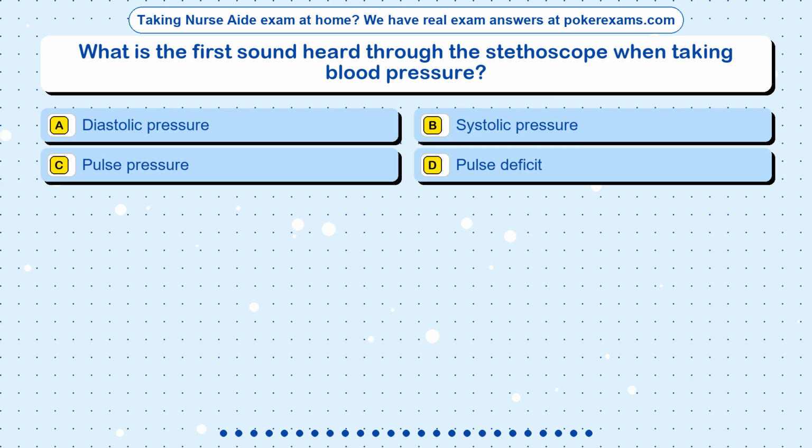Question 4. What is the first sound heard through the stethoscope when taking blood pressure? Option A. Diastolic pressure. Option B. Systolic pressure. Option C. Pulse pressure. Option D. Pulse deficit.